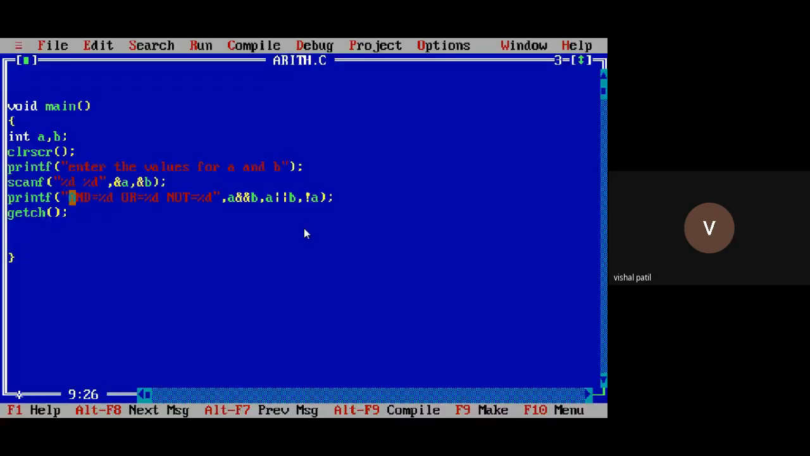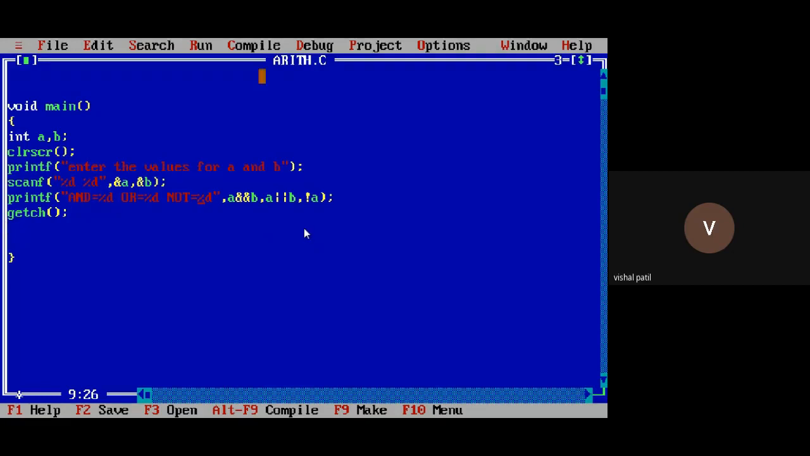Okay. So let's run one more time. 10 and minus 6. 1, 1 and 0. Okay. So it is treating the minus value also as 1. Understood?